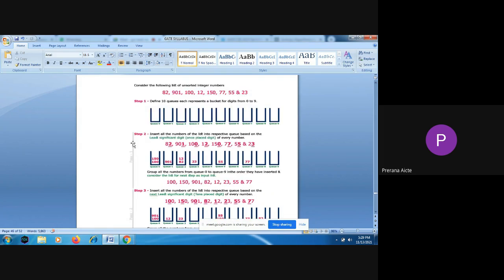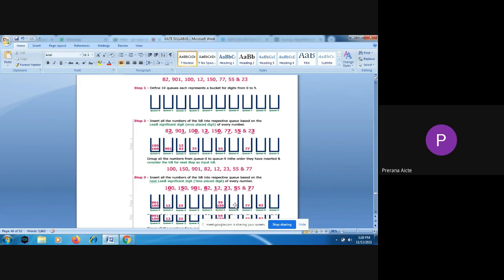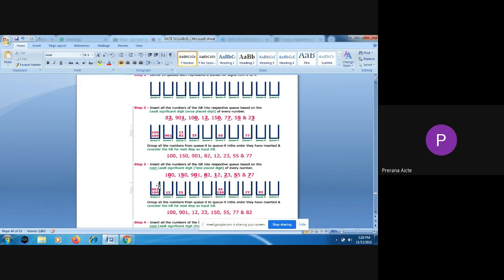And then we are going to write all those elements in the order in which you have placed them in the buckets or queue, whatever you call it. And then next we have the next position, that is the tens place. We are going to arrange those elements based on the tens place position, and again write them in the sorting order.